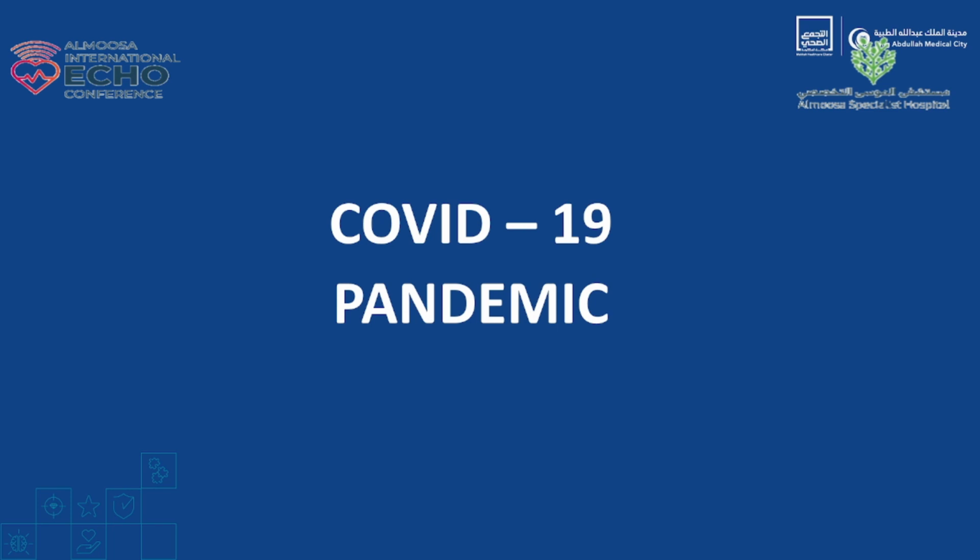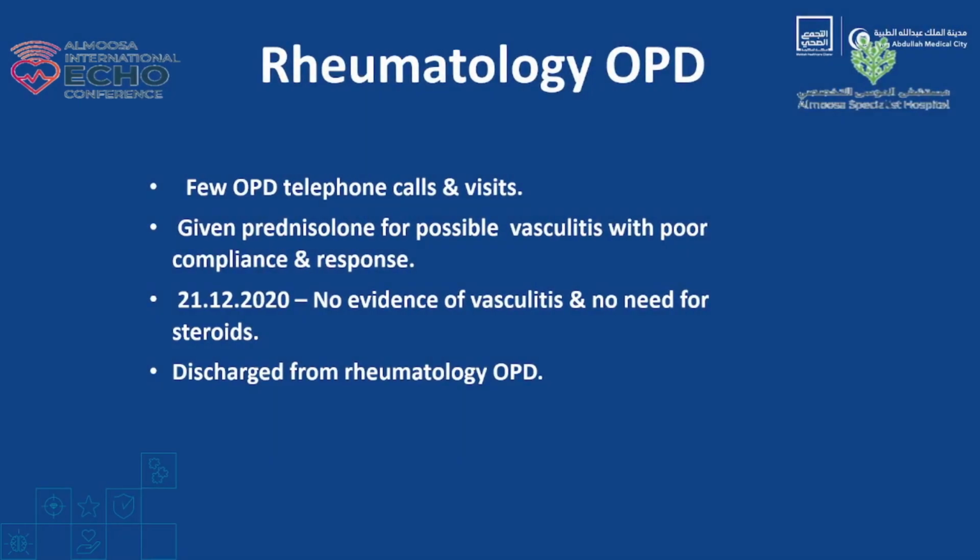Everything went into chaos, and then I will speak about the rheumatology. The rheumatology, they followed him for several times, telephone calls, visits, whatever. At one point, they gave him prednisolone, thinking it could be possible vasculitis. He had poor compliance and response to treatment. And towards the end of 2020, they said there is no evidence of vasculitis and no need for prednisolone, and they discharged him from the rheumatology clinic.